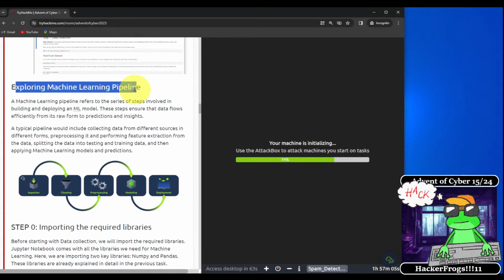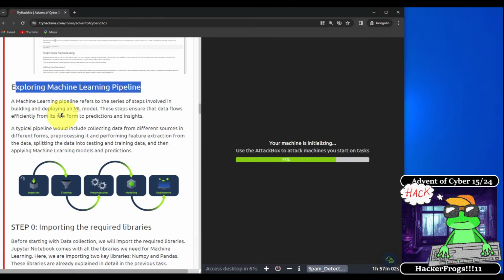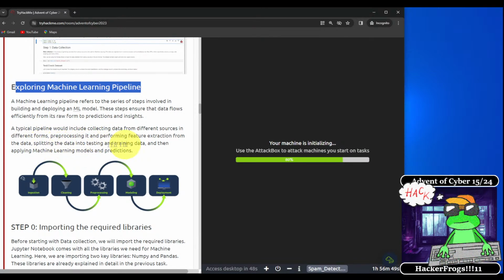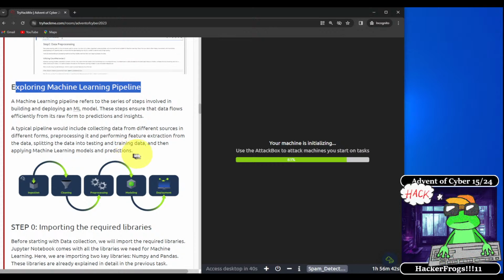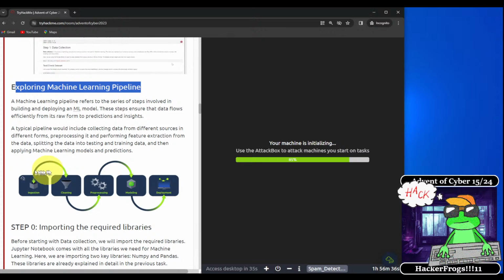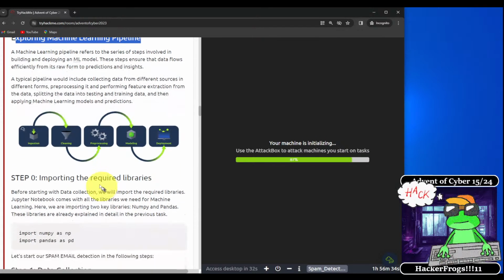Exploring the machine learning pipeline. A machine learning pipeline refers to a series of steps involved in building and deploying an ML model. These steps ensure that data flows effectively from its raw form to predictions and insights. A typical pipeline would include collecting data from different sources in different forms, pre-processing it, performing feature extraction from the data, splitting the data into testing and training data, and then applying machine learning models and predictions. We see here in this little illustration, there's ingestion, cleaning, pre-processing, modeling, and deployment.